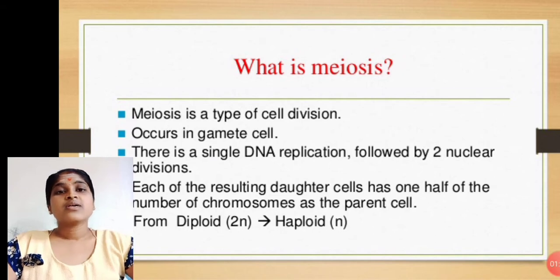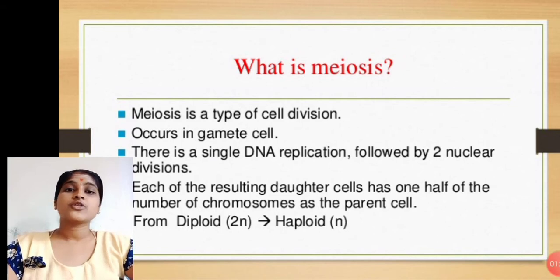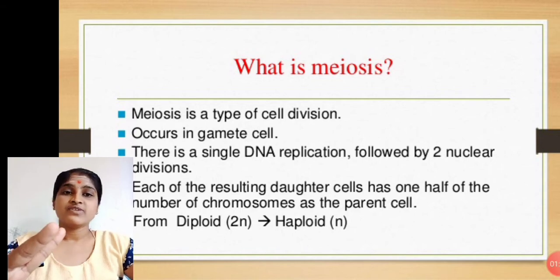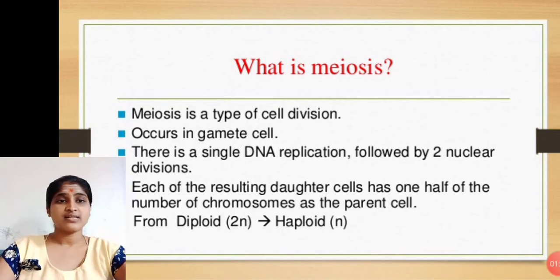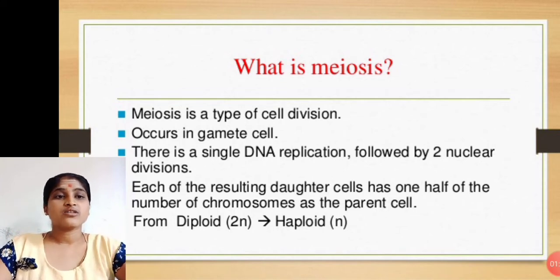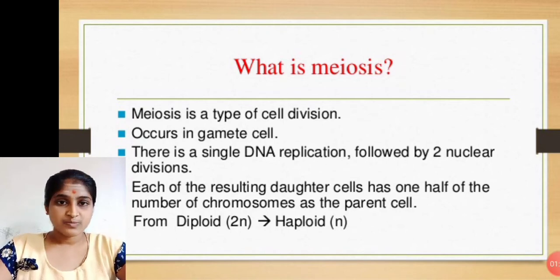Now there is a single DNA replication, followed by two nuclear divisions, and each of the resulting daughter cells has half the number of chromosomes of the parent cell. From diploid to haploid formation we see.